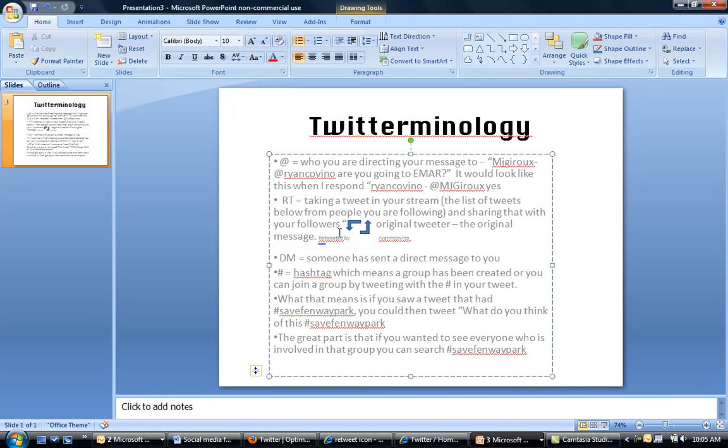Basically, in the Twitter stream, if someone retweeted a message from someone who is not a friend of mine, say Joe Schmo tweeted something, and I'm friends with Steve Schmo, and he retweeted Joe Schmo's message, this is what it would look like: Joe Schmo, the original Schmo, retweeted by Steve Schmo.